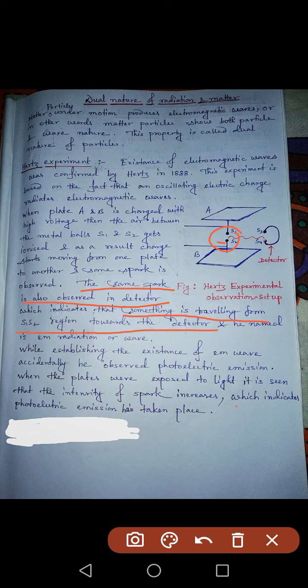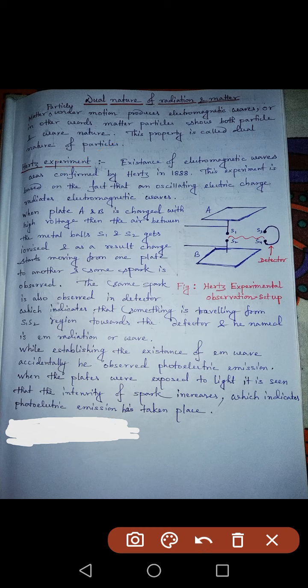So what is that something? He concluded that it is electromagnetic radiation or electromagnetic wave, which is carrying energy with it. In this way, in this experiment Hertz proved the existence of the wave, and how this wave is originated by the movement of charged particles.